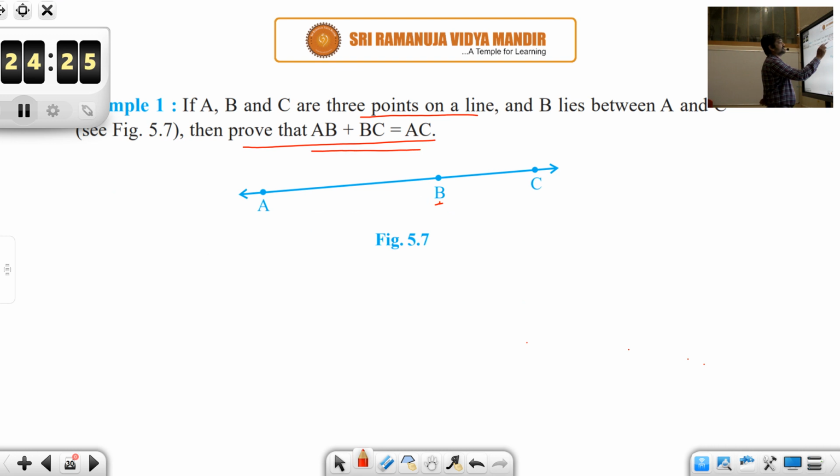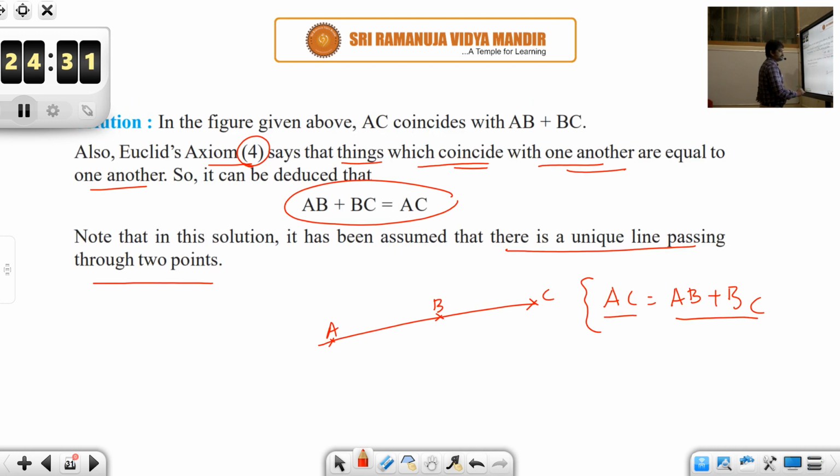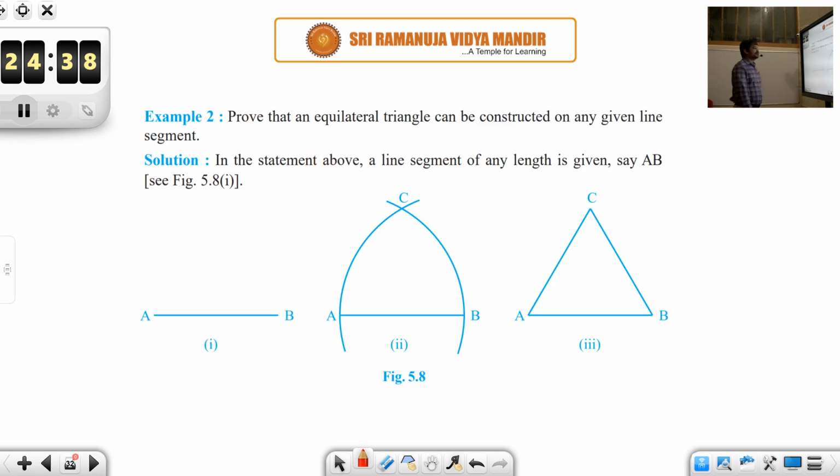See, you need to prove that AB plus BC is equal to AC. Very simple. If you are able to use that fourth axiom, then you are done. So this part is very important, highlighting this axiom 4. Then look at example 2. Prove that an equilateral triangle can be constructed on any given line segment.